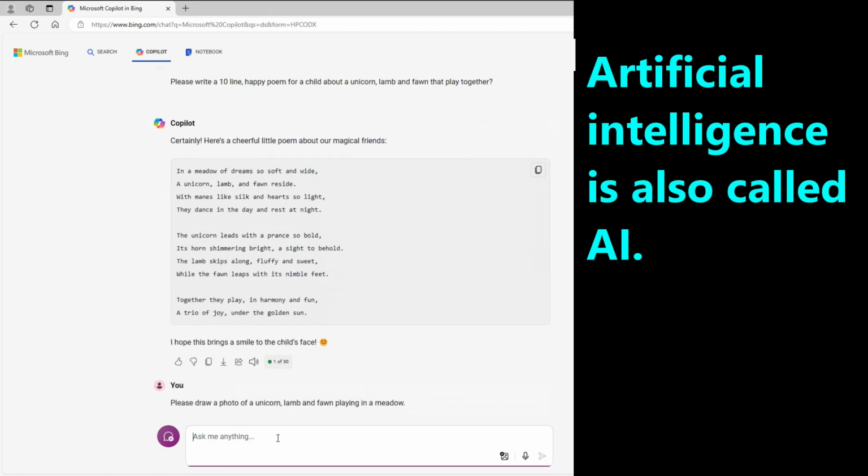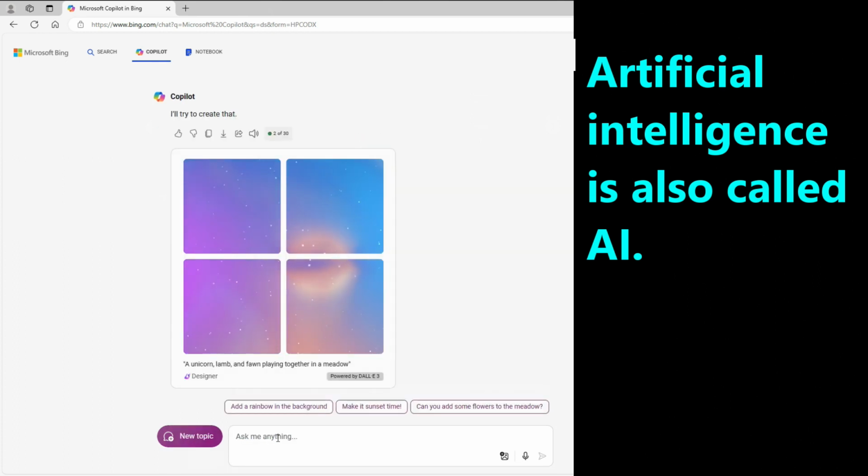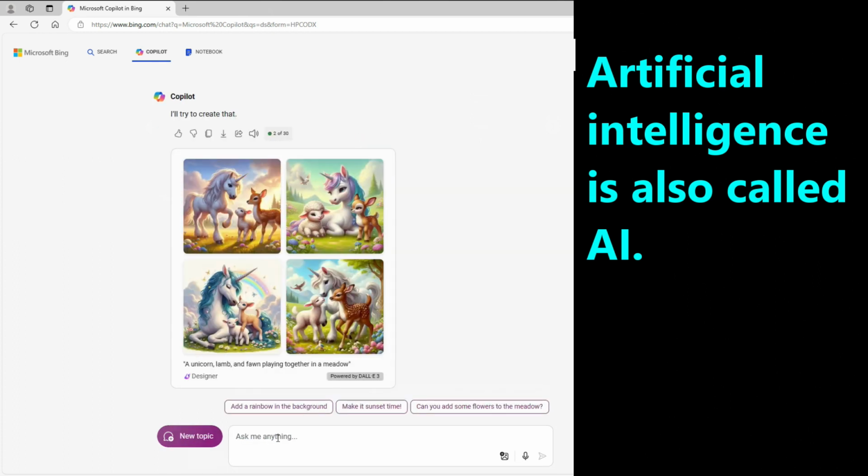We asked the computer to make a picture showing a unicorn, lamb, and fawn. These are 4 pictures the computer made using artificial intelligence.